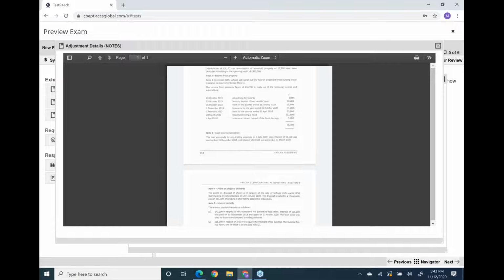Now the first thing is advertising for tenants. Yes, it's allowed, and this advertisement lies in the accounting period. So yes, it's an allowed expense. Advertisement is a fully allowed expense, you all know.